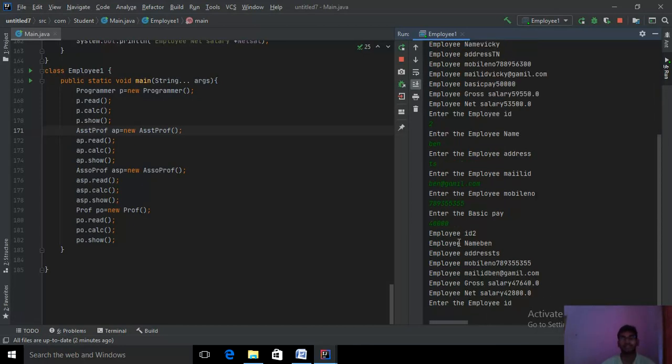You can see here the employee ID, name, address, mail ID, gross salary, net salary, everything was given. Again it is asking for the employee ID for the associate professor.